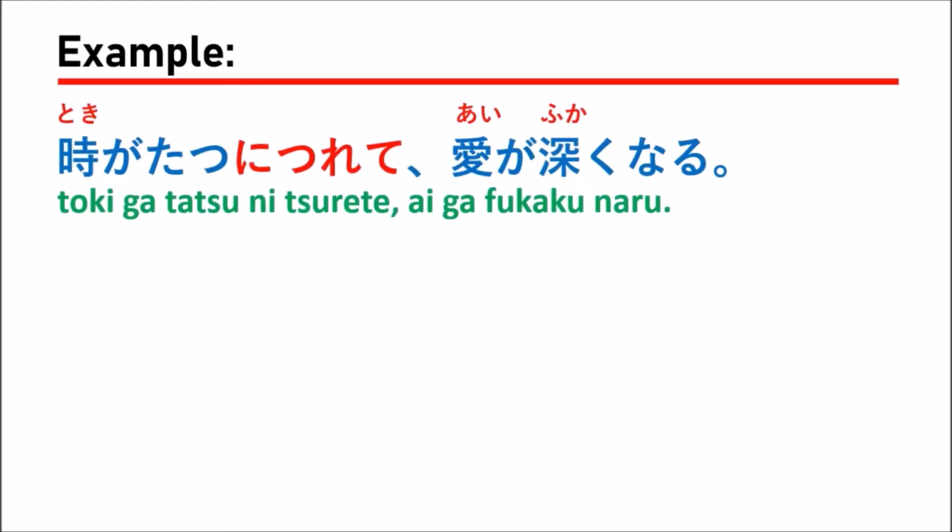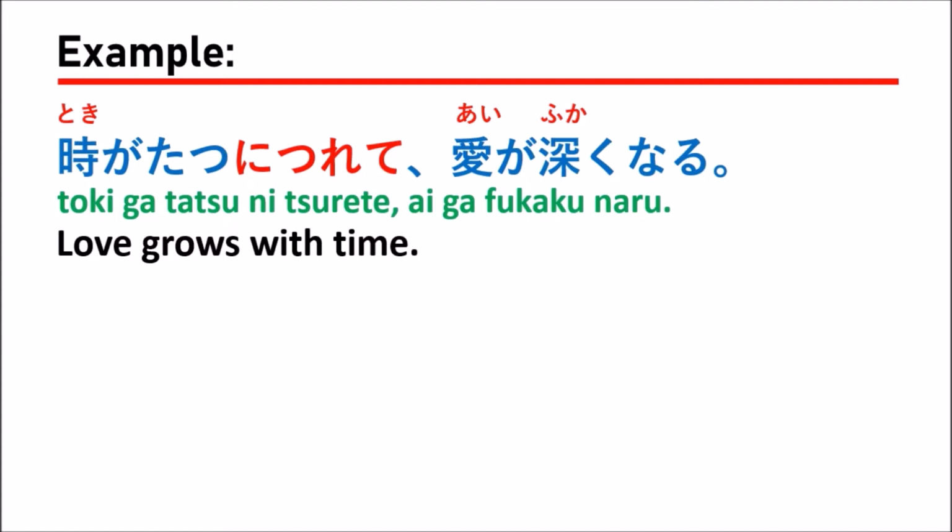Here, the first example we say: Toki ga tatsu ni tsurete, ai ga fukaku naru. Toki ga tatsu ni tsurete, ai ga fukaku naru, which means love grows with time. In this sentence, Toki means time, right? Tatsu means if we take time, right? Nitsurete means when we change the time, everything changes with the time, right?